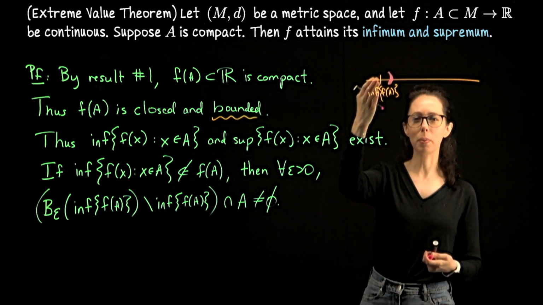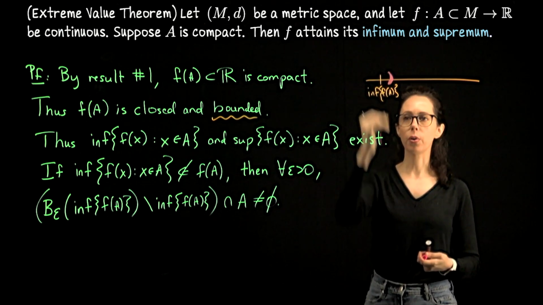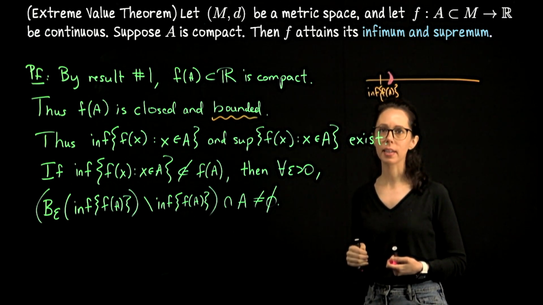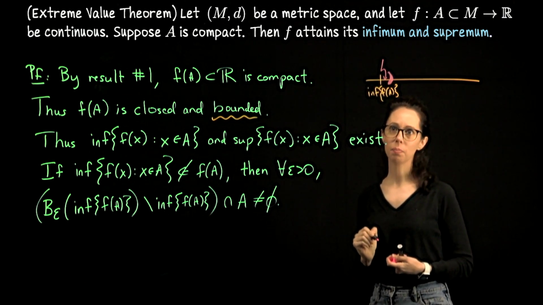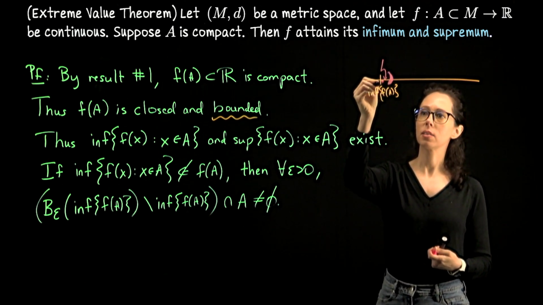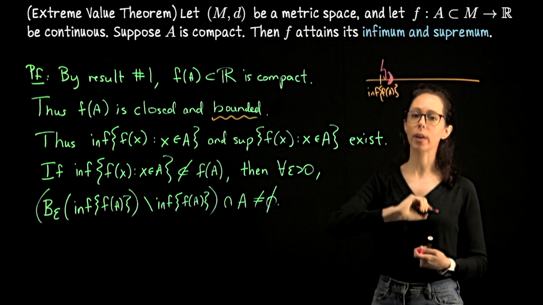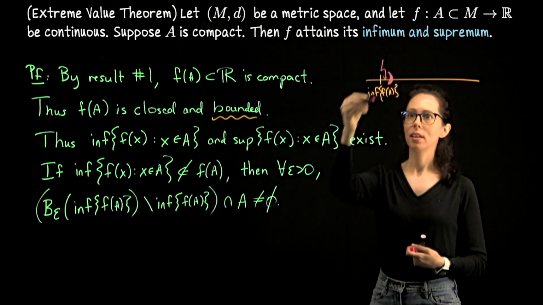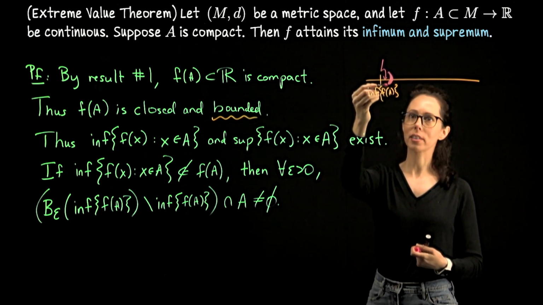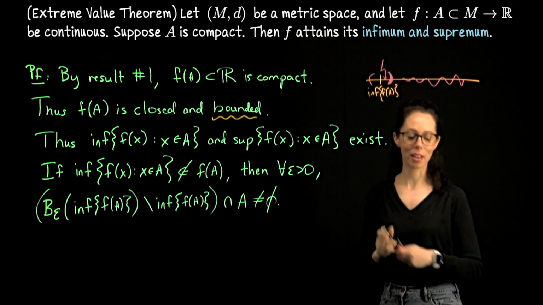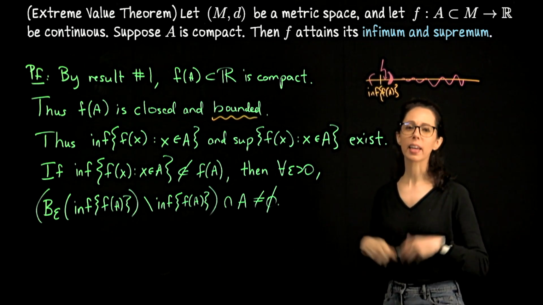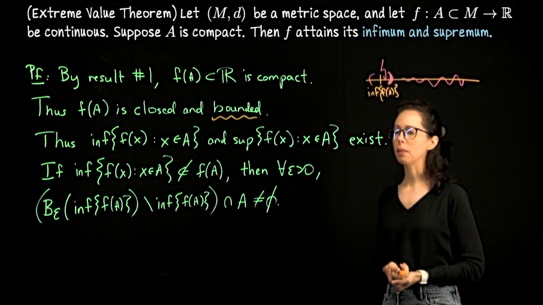Otherwise, this would be a greater lower bound. So if that's not in the set, but it's the greatest lower bound, there better be something from the set in here. Again, otherwise, we would be able to move to the right to a greater lower bound. And then since this is only one direction that matters because we're looking at being a lower bound, might as well form it into a nice symmetric epsilon neighborhood. Okay, so that again is something I like to call the criterion for supes and infs.